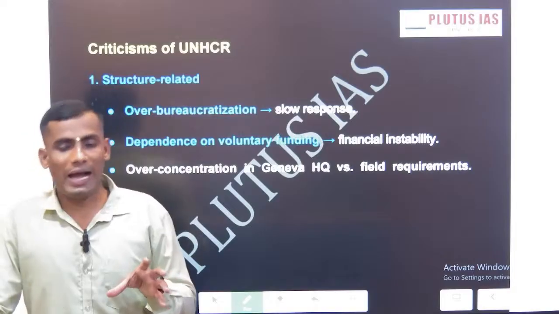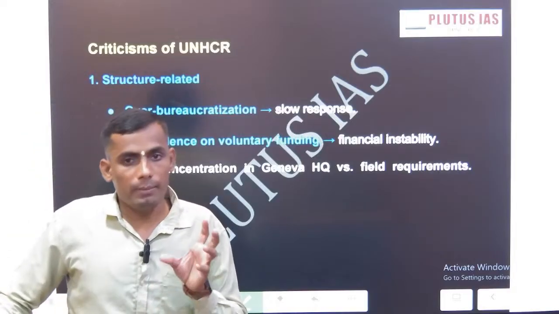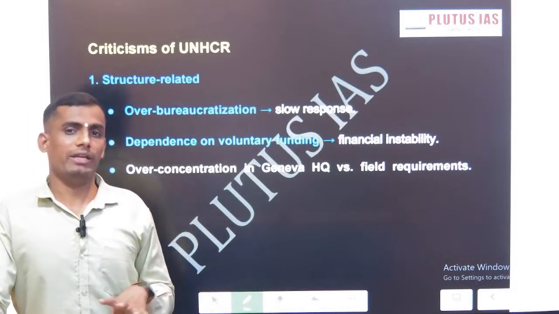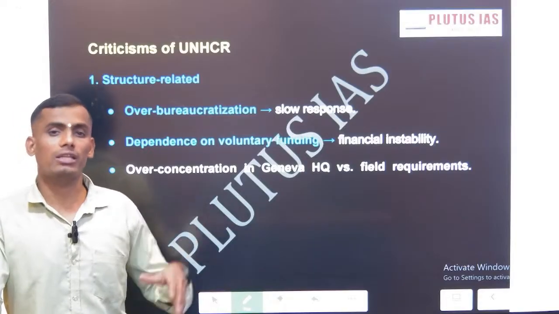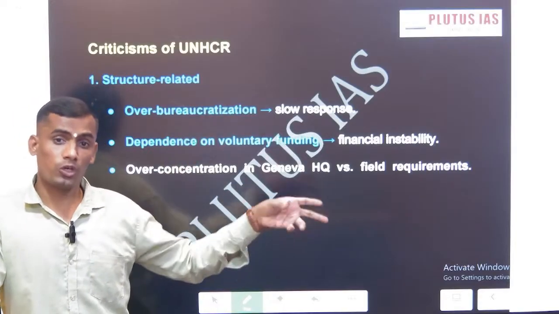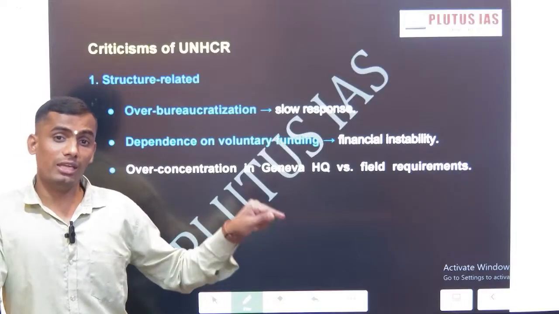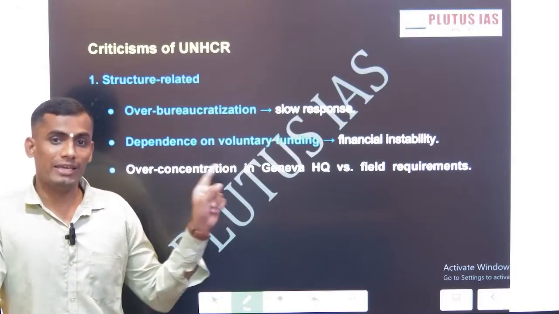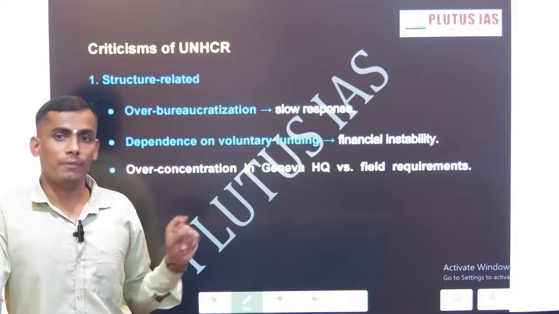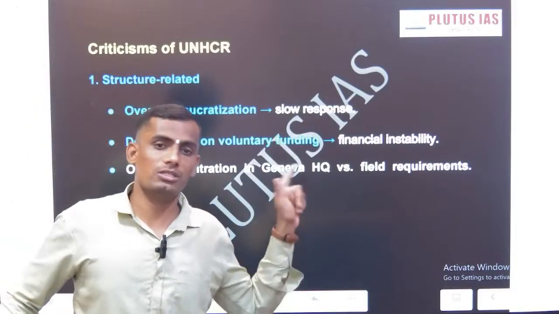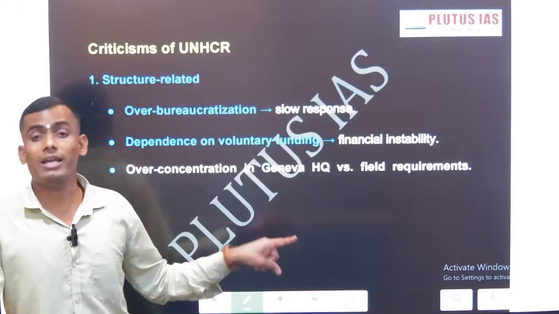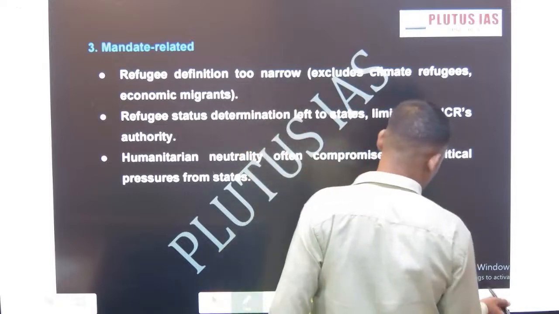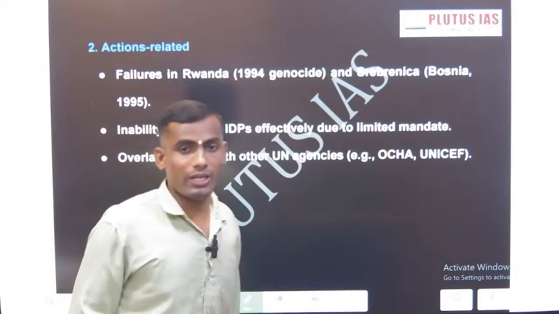Ultimately, the body consists of member countries, and those member countries contribute to human rights, yet most of them are authoritarian regimes. Saudi Arabia, Russia, China have the responsibility to protect human rights. The dichotomy is this: they themselves violate human rights in their own countries. Xinjiang, Chechnya in Russia, and in Saudi Arabia the ban on women. This is the dichotomy of the UNHCR regime. Now we are going to discuss further the criticism and challenges faced by the UNHCR.